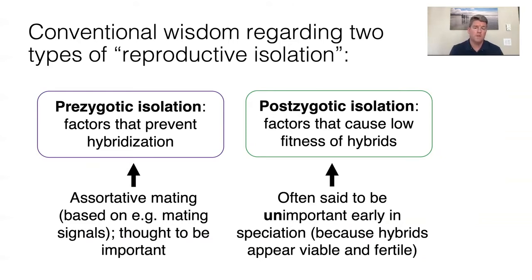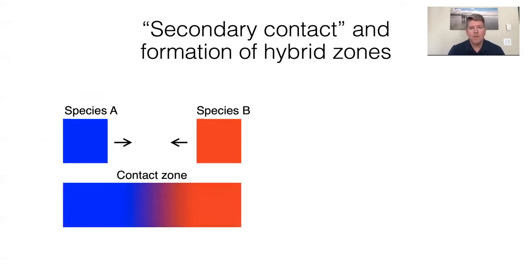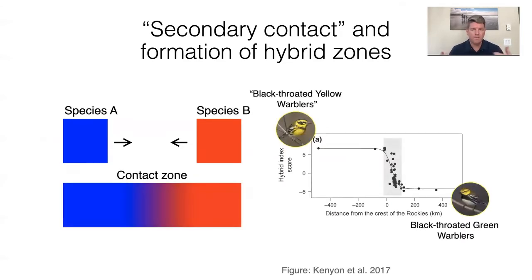And this is because of the observation that hybrids often appear to be viable and fertile. But we can note here that there are various ways that hybrids could have somewhat lower fitness that would be very hard to detect using these ways of looking at it. Speciation is often studied by using secondary contact zones, where two species come together in nature and we can observe their interactions. Often hybrid zones are formed, and here's an empirical example that we've studied, just two species that have a narrow hybrid zone between them.